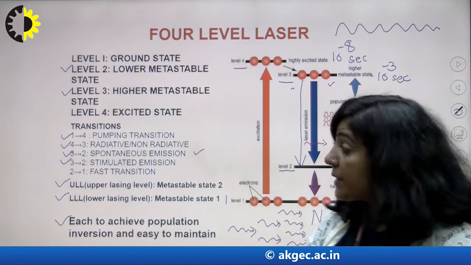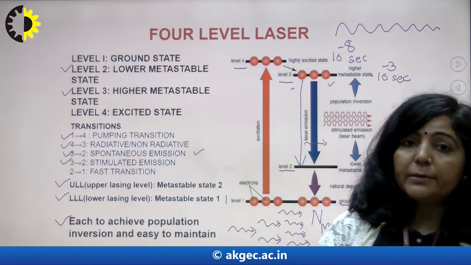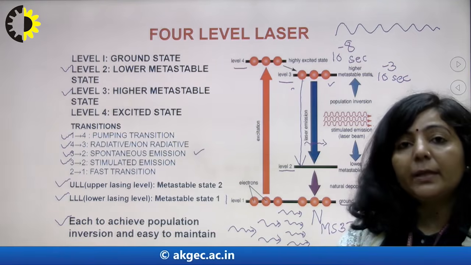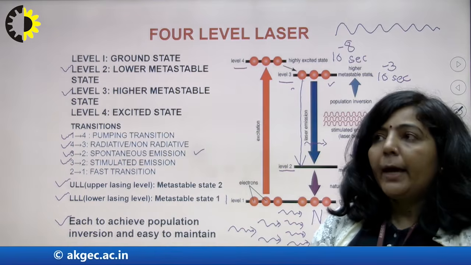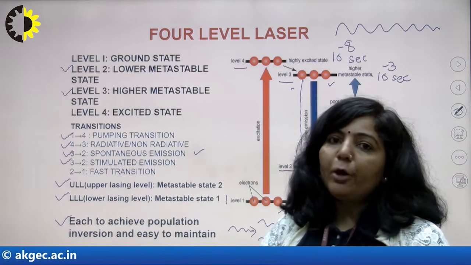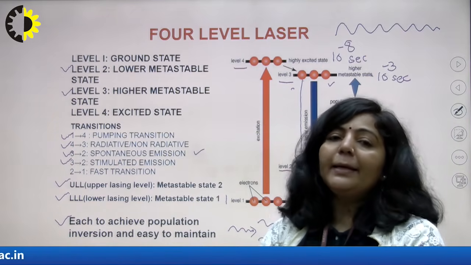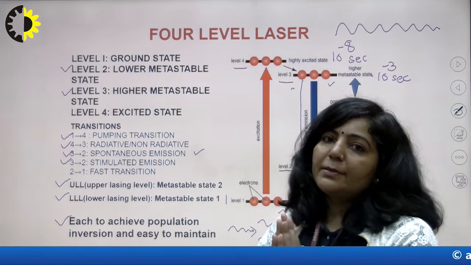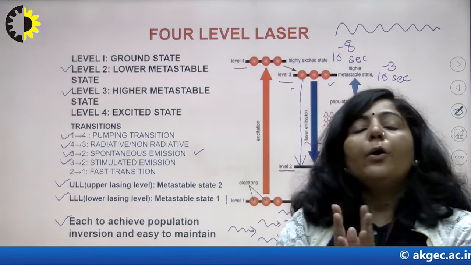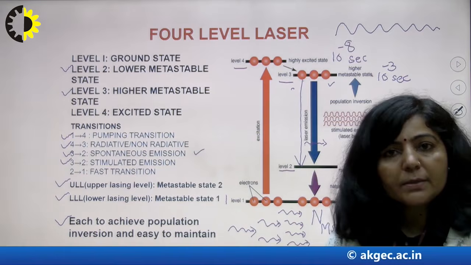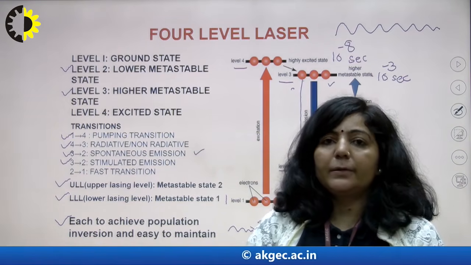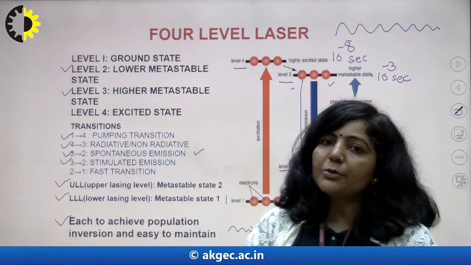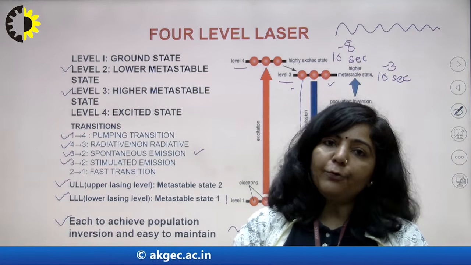As examples, the helium neon laser is an example of a 4-level laser system, and the ruby laser is an example of a 3-level laser. So practically these are the 3-level and 4-level laser systems. I am again repeating: the ruby laser is your 3-level laser system, and the helium neon laser is your 4-level laser system. So this is the working process of 3 and 4-level laser systems.